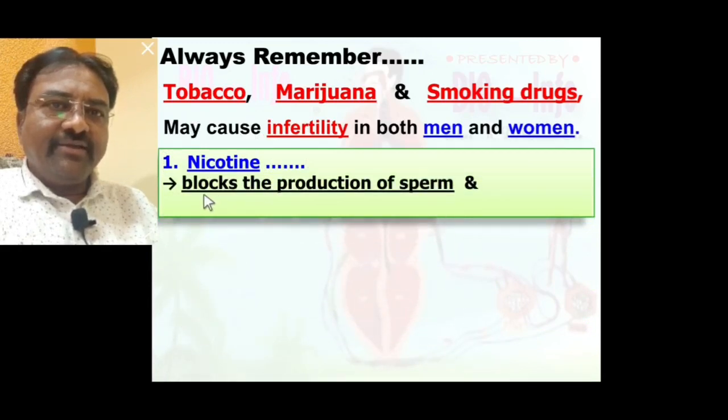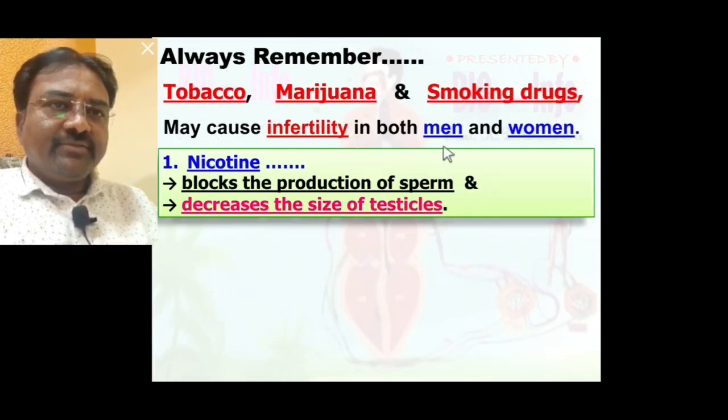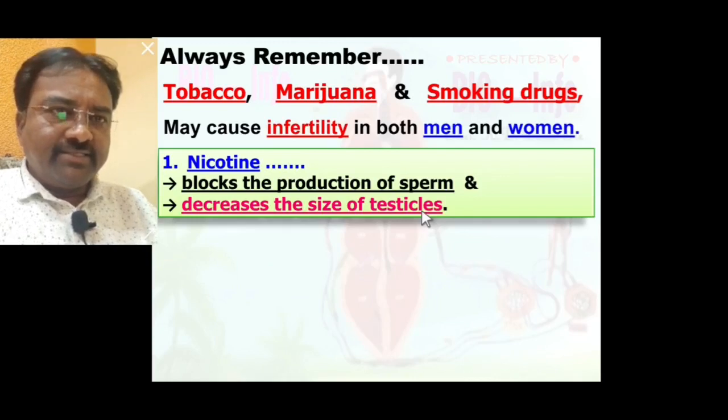Such nicotine blocks the production of sperm and decreases the size of the testicles. So a person who chews tobacco or smokes may have infertility, in both men and women, because the nicotine in tobacco blocks the production of sperm and decreases the size of the testicles. Due to this, infertility takes place.